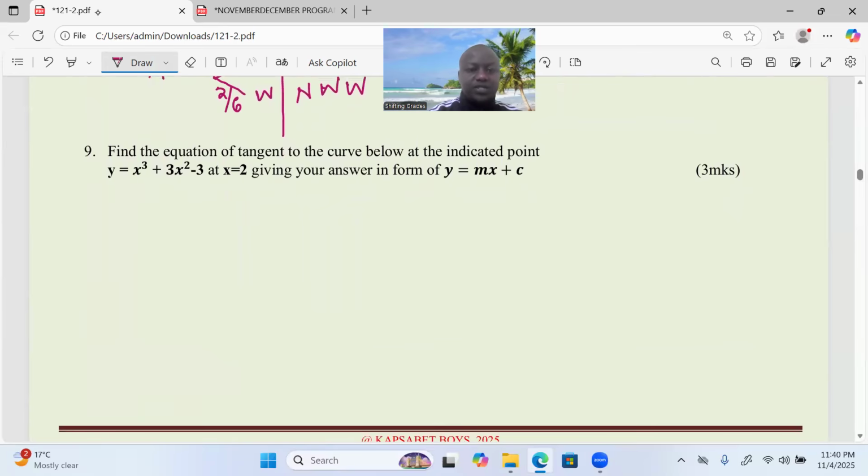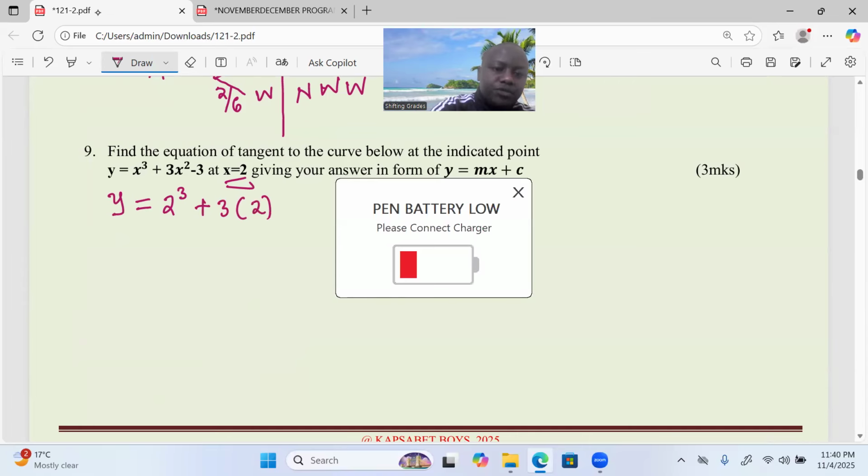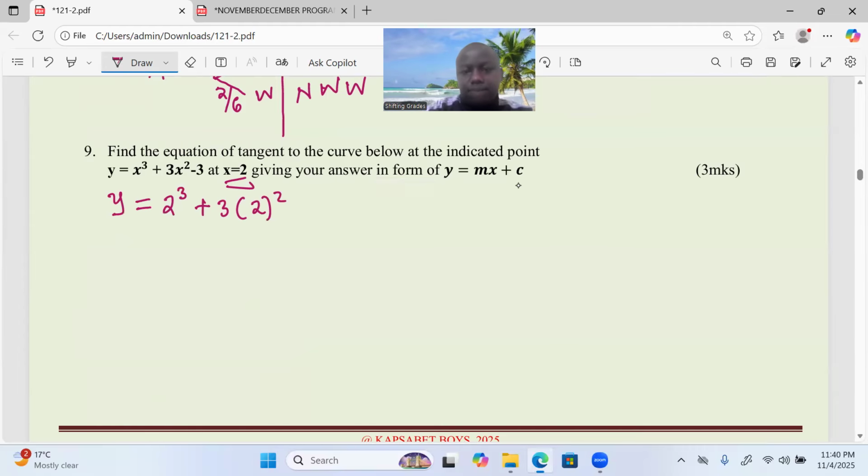Find the equation of the tangent to the curve below at the indicated point. So, equation of a curve. One thing that you're supposed to know is that at a given point, when the value of x is provided, there is usually a corresponding y value. So when x is 2, what is the value of y? 2 cubed plus 3 times 2 squared, then minus 3. Can we work that out?